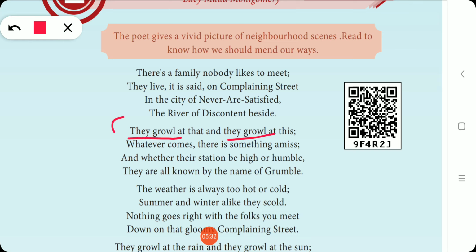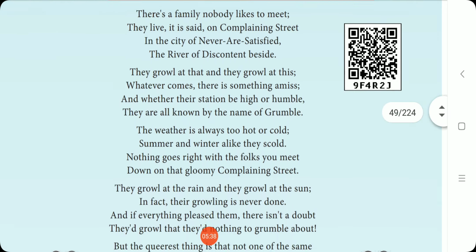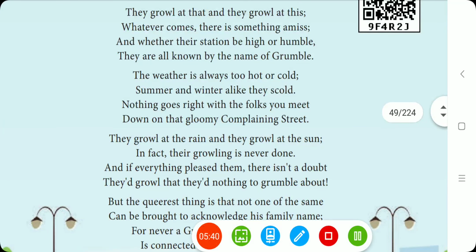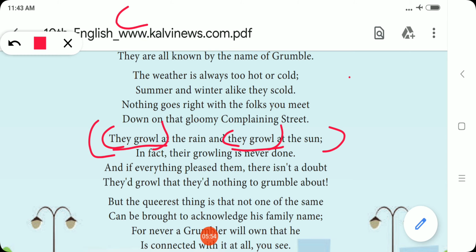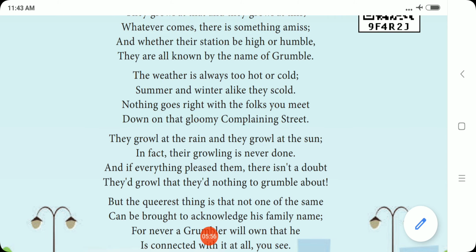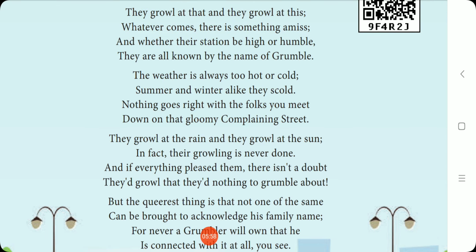So if they give this poem line and ask what the figure of speech is, you can write anaphora. Likewise here we can see they growl at the rain and they growl at the sun. So it is beginning with the same phrase, they growl. Okay, so if they give these two lines and ask what the figure of speech is, you can write anaphora, right?